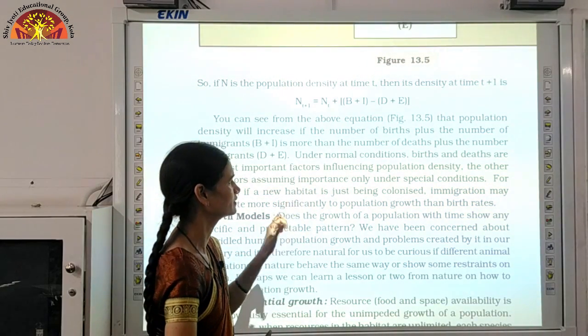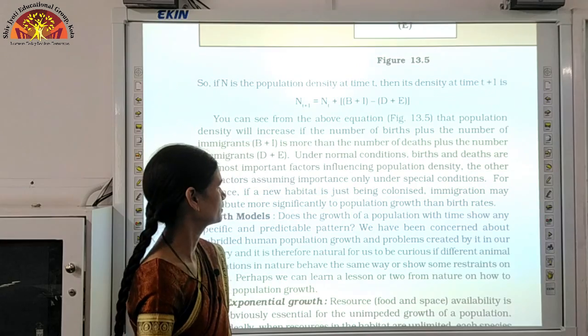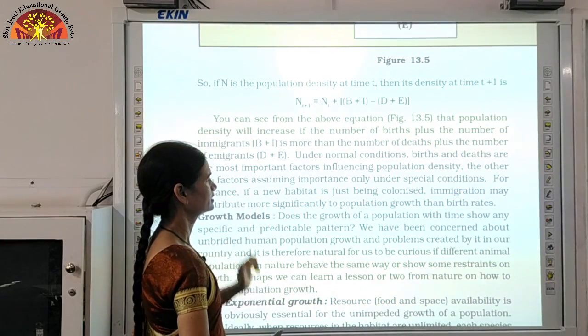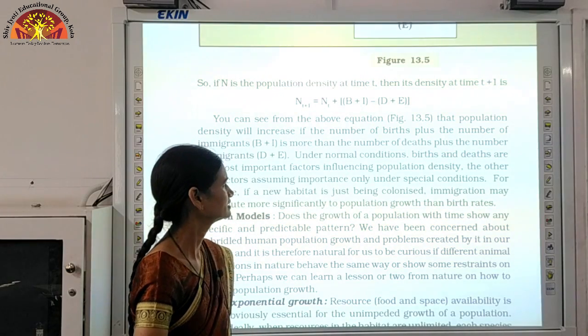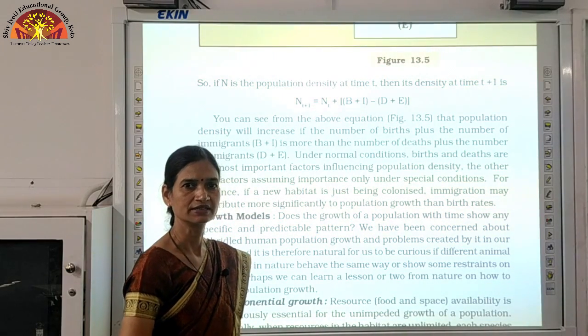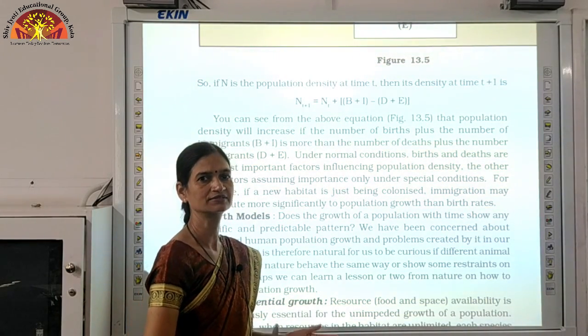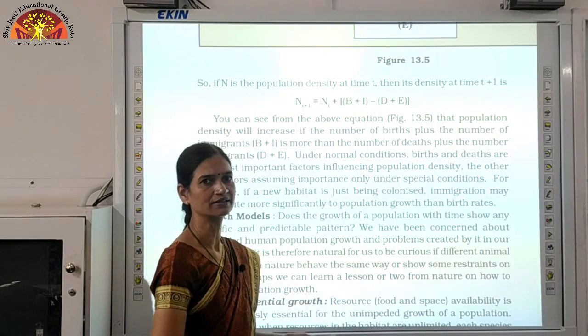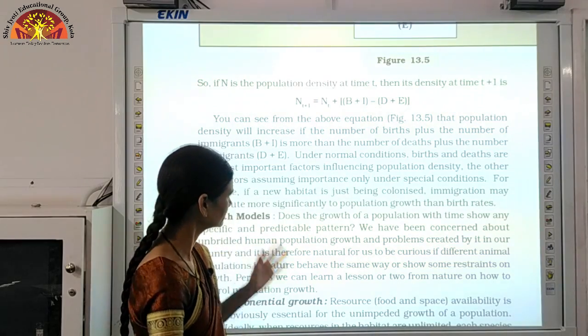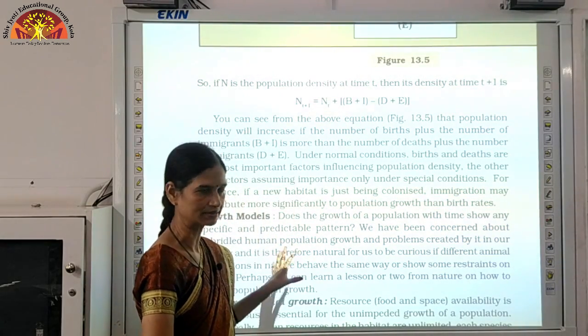So birth and death will decide the growth of population. For instance, if a new habitat is just being colonized, where some individuals have just arrived, then immigration will lead to an increase in the population. Here immigration will matter.